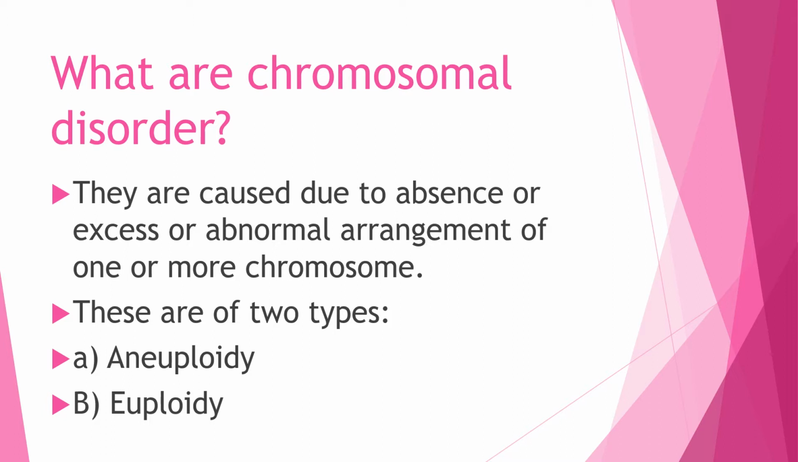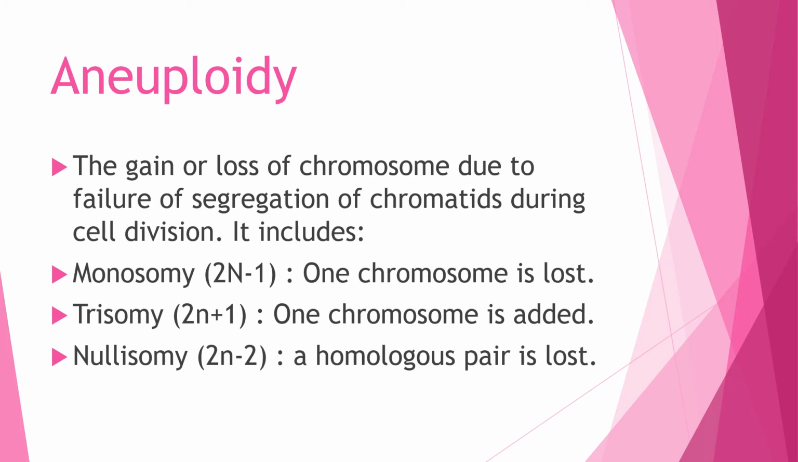So we will go and know what these terms are. Aneuploidy means a gain or loss of chromosomes due to failure of the segregation of chromatids during cell division. You know very well that in the metaphase stage the chromosomes get arranged and after that they start moving towards the opposite poles. So if there is some fault, then this will lead to such kind of disorder.